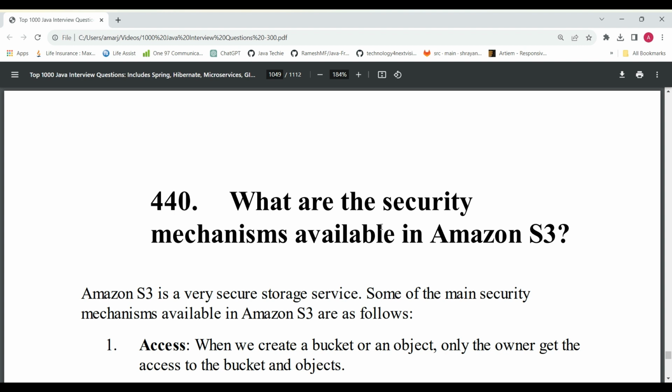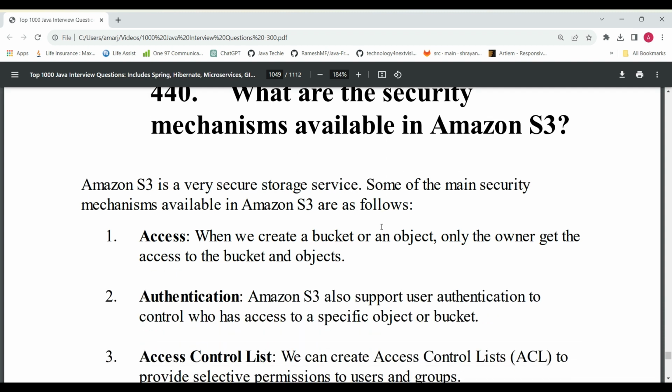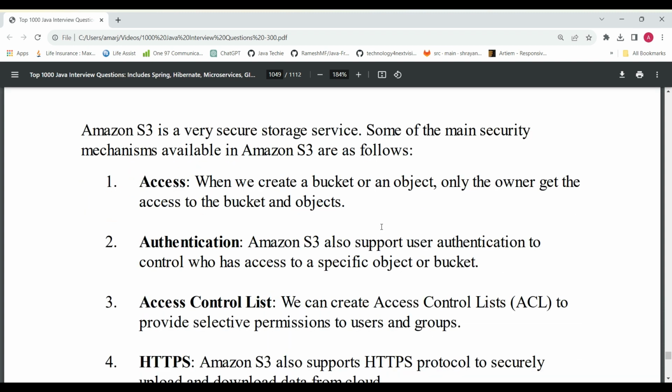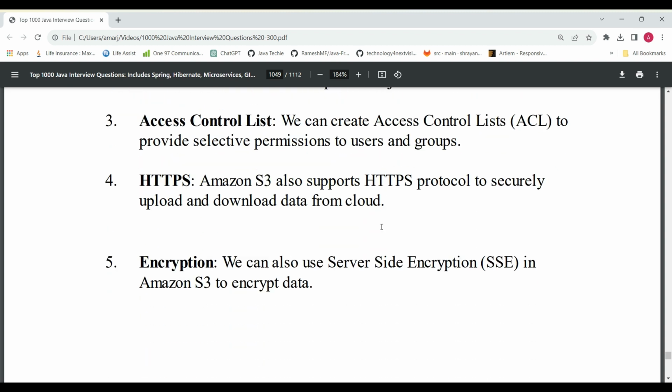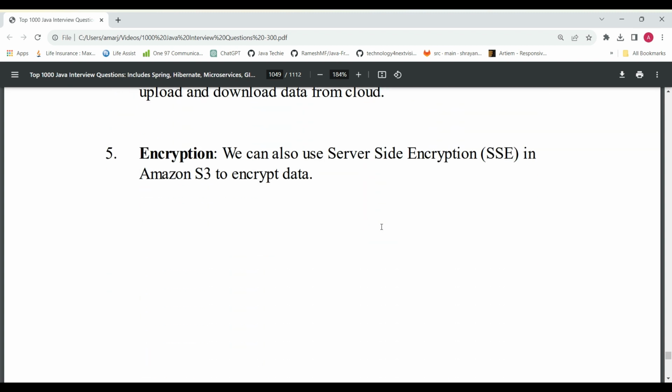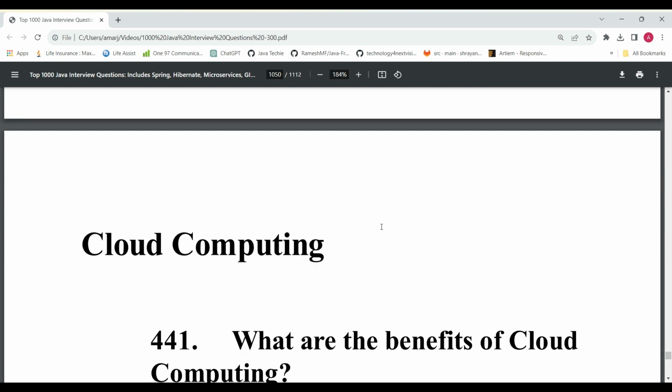And then the next question is, what are the security mechanisms available in AWS? There are multiple security mechanisms available in AWS to secure it. First is access authentication, access control list, and HTTPS and encryption. These are all used for security authentication in AWS.